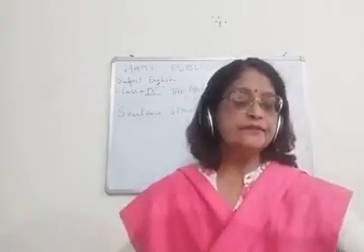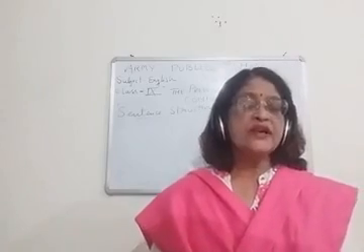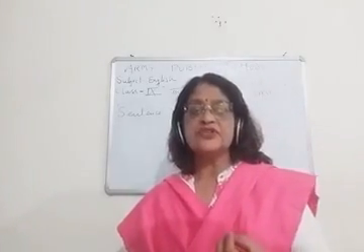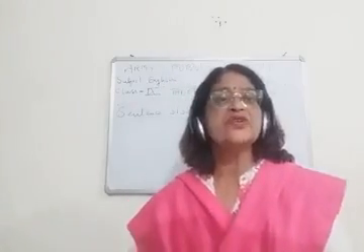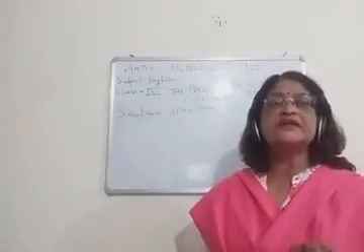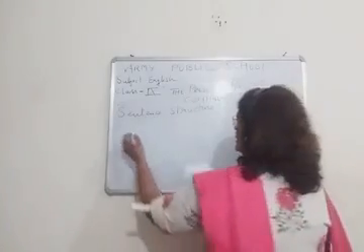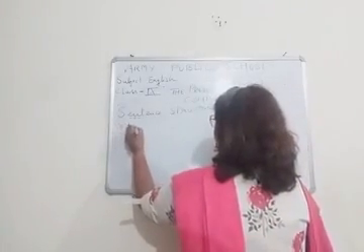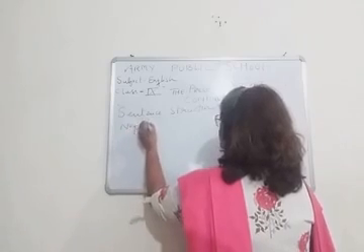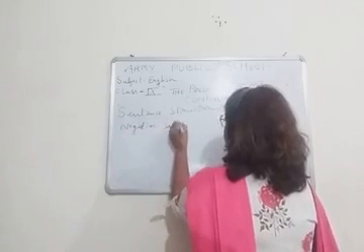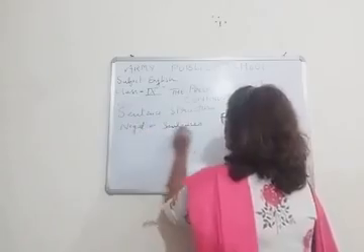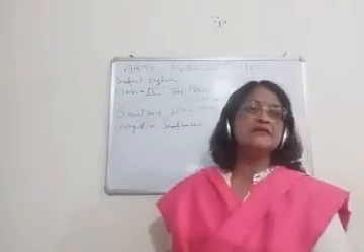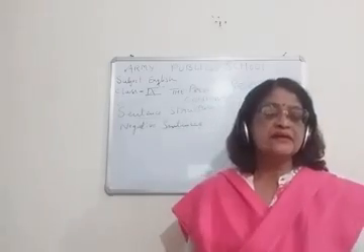Now I am going to start with the sentence structure of negative sentences of present perfect continuous tense. So I am writing negative sentences.